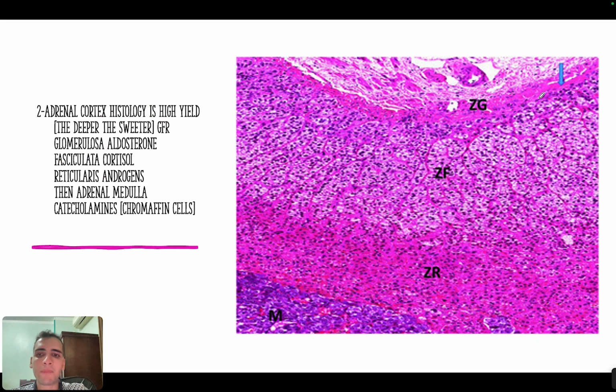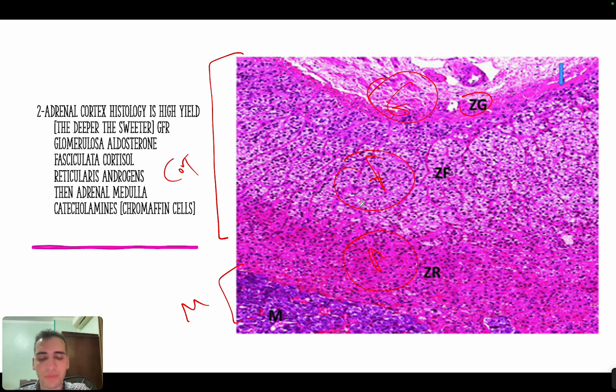the swallowing. The second concept is the histology of the adrenal gland. Now this is the adrenal cortex and this is the adrenal medulla. And the way you remember it is by GFR: zona glomerulosa, zona fasciculata, and zona reticularis. The second thing is that you have to remember which hormone is secreted by which zone.